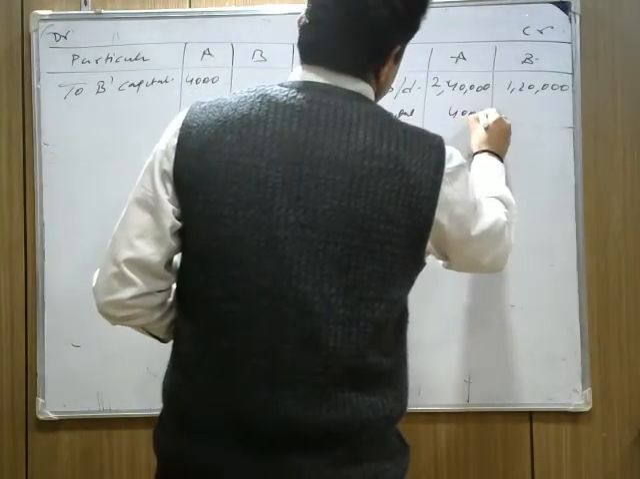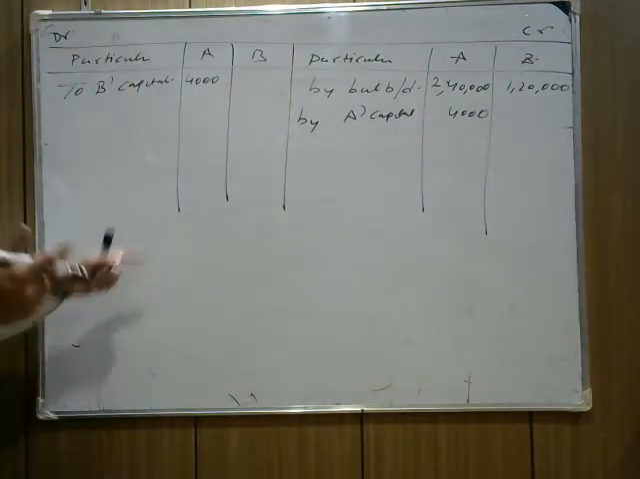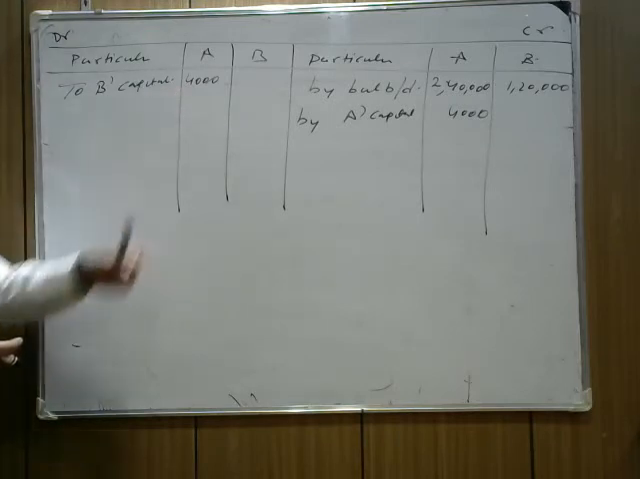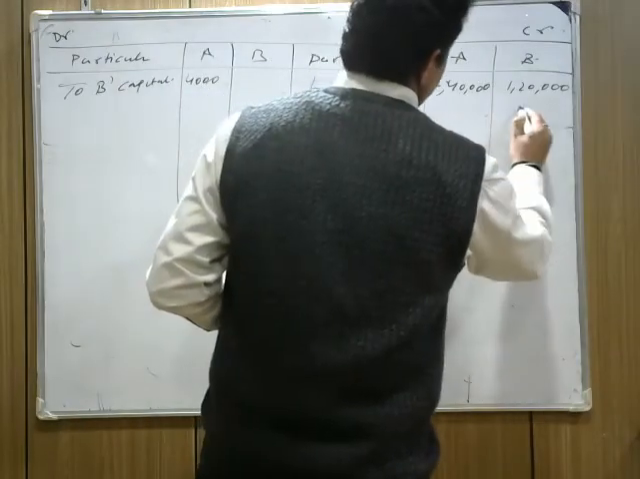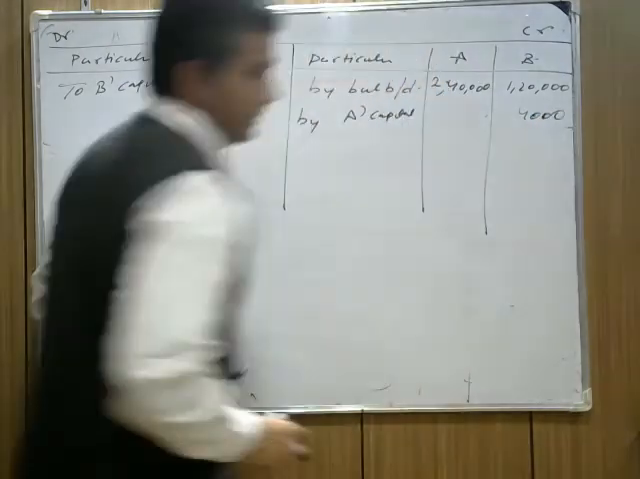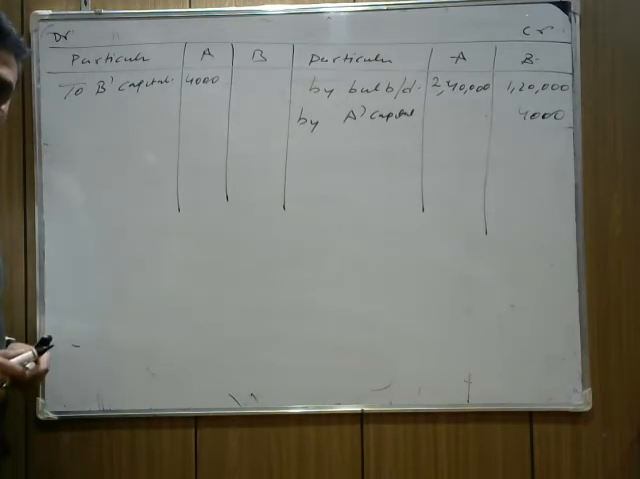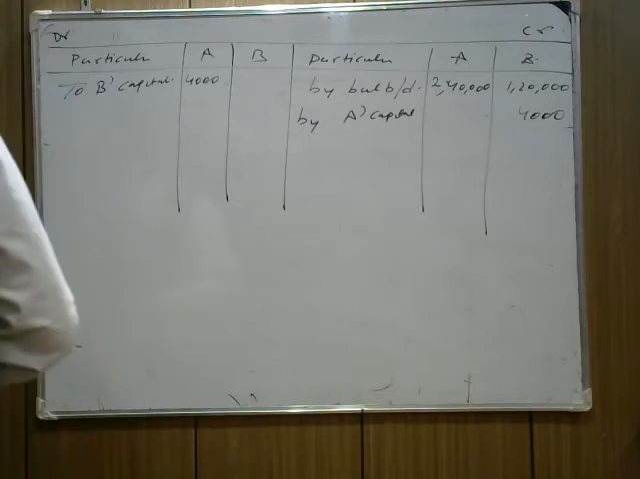4,000 here. Now check the question, how we pass the entry. We pass the entry because A is paying. A's capital decreases. So when A is paying, his capital decreases, so his capital should be debited. And B is getting 4,000, so his capital also increases. When capital increases, it should be credited. Whenever capital decreases, it should be debited.